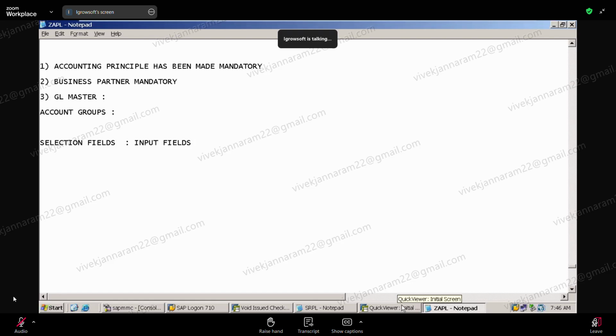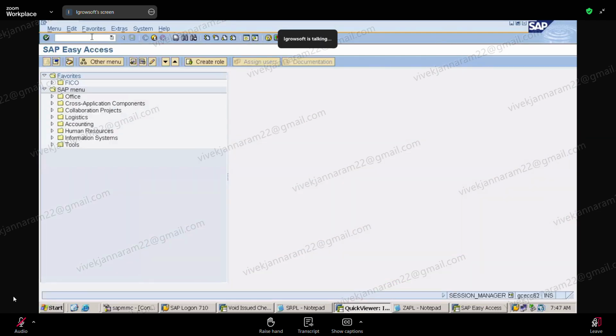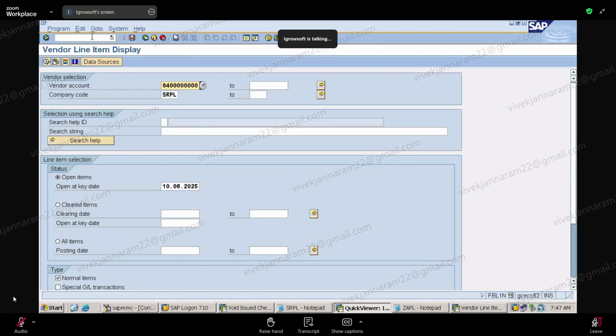Suppose I am opening one screen. If I go to FBL1N, what are the selection fields here? Can you tell me? Vendor account, company code, date. These are selection fields. This is input, no?